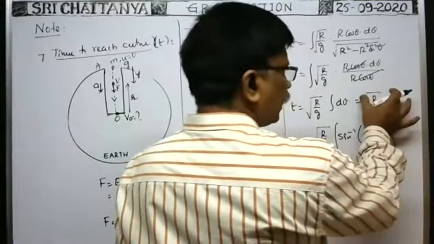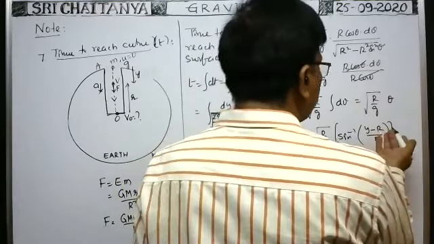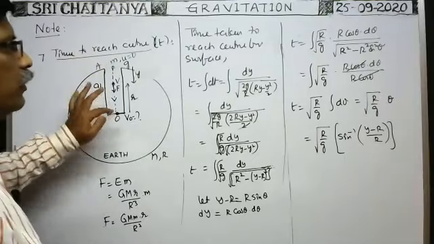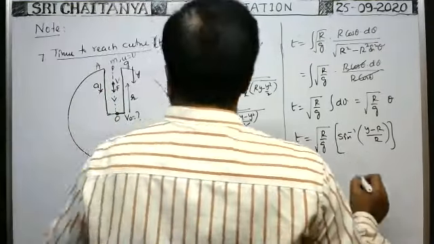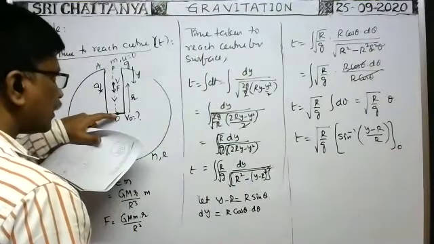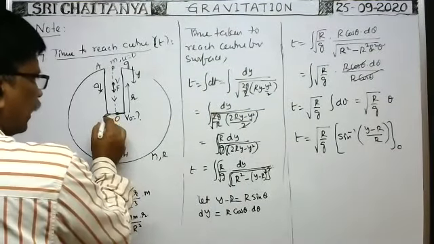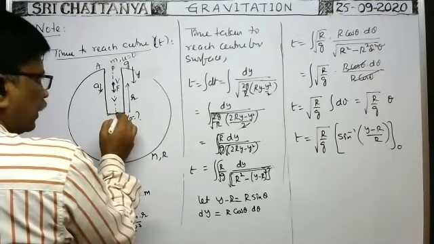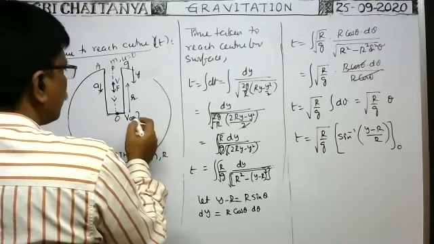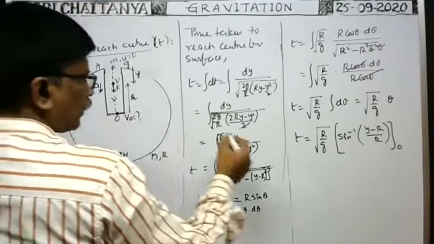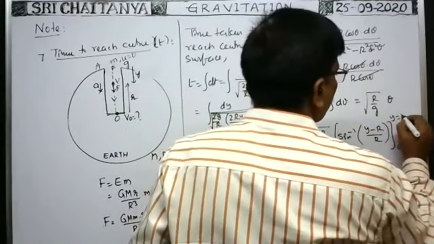Because we did not substitute the limits, no. Now we substitute in terms of y. So when the particle travels from this position to this position, what is the time taken? When the particle is here, y is equal to 0. The base of the tunnel is at the center only. Whenever the particle reaches the base of the tunnel or center, distance traveled is equal to y is equal to capital R. That's why you write y is equal to capital R.